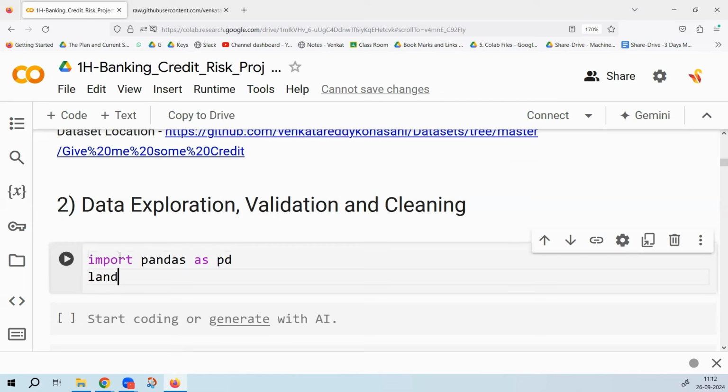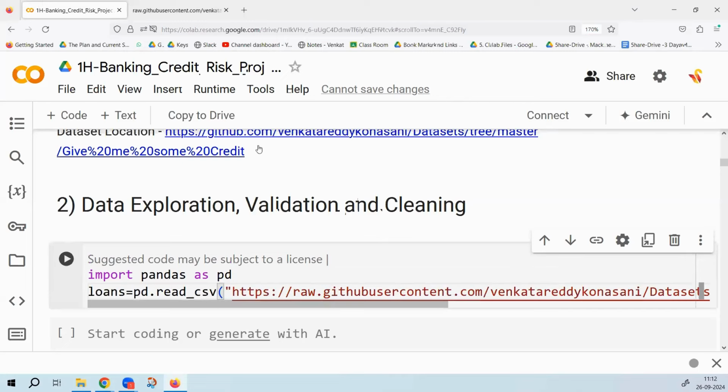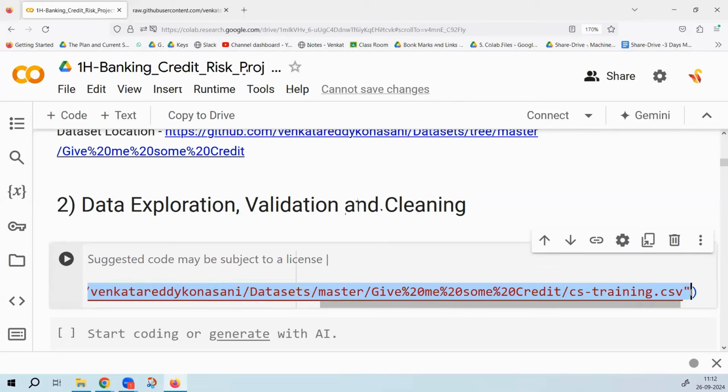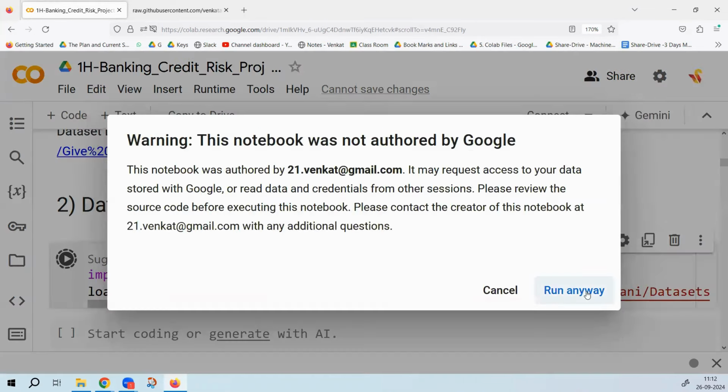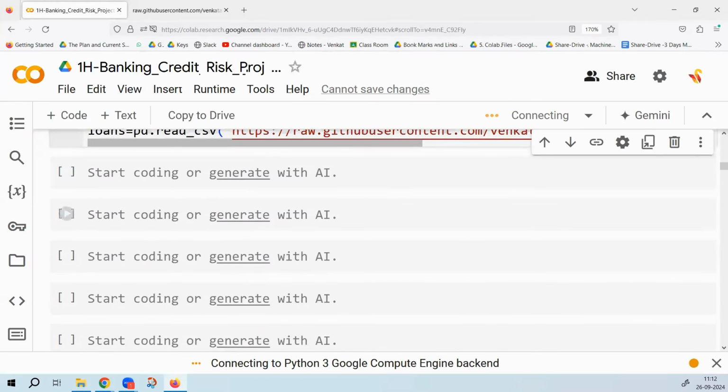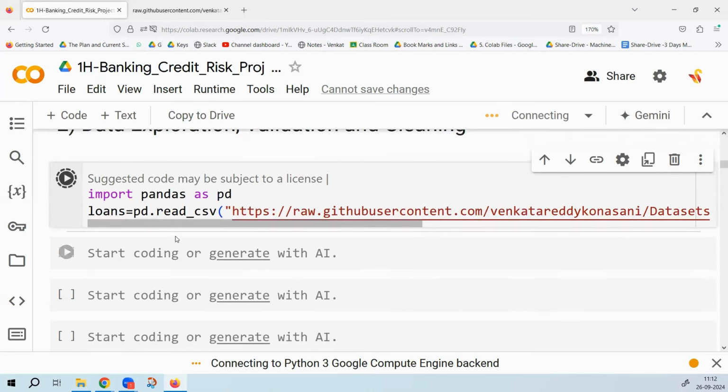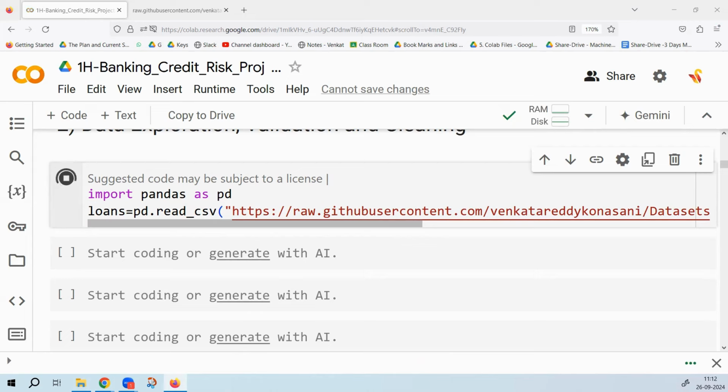I will say my dataset name is loans, pd.read_csv. The location where I have copied it from, I'll give it here. You say run anyway. This is the data set.